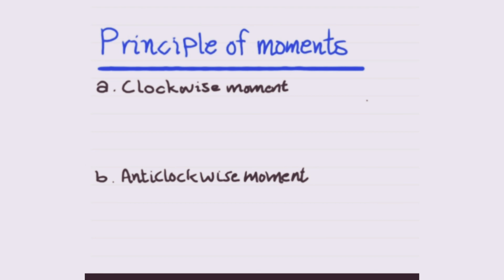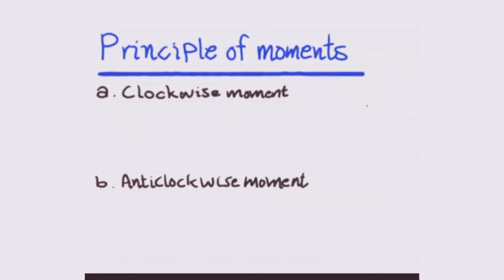Let's discuss what is clockwise moment and anti-clockwise moment separately with the help of an example. Clockwise moment. When a force acts on a body and the body rotates in the clockwise direction as shown by the arrow, then the moment or the torque so produced is known as clockwise moment.